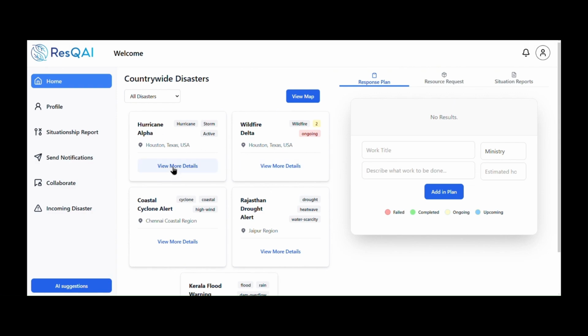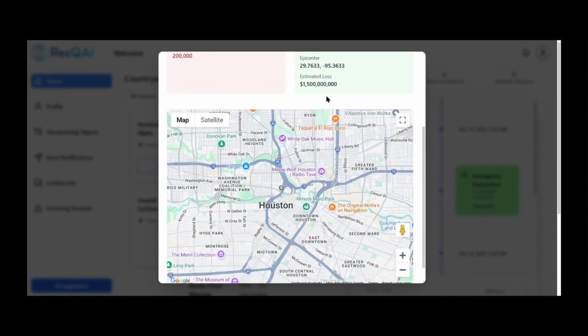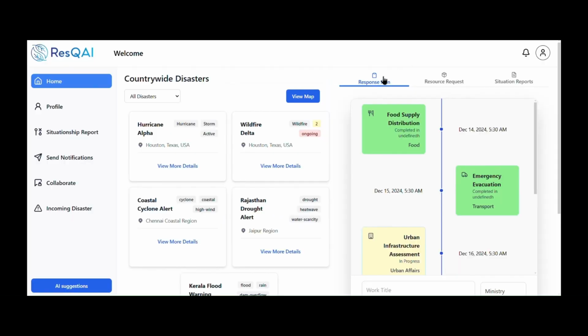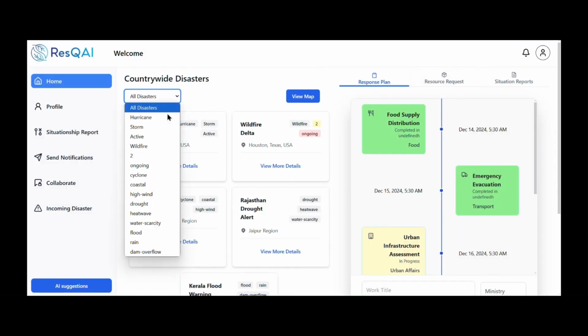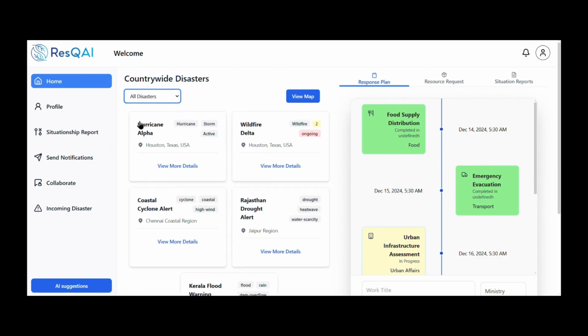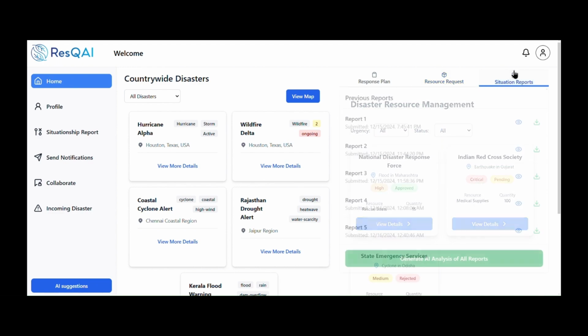To view more detail, you can click on this button, and here you can see all the details about a specific disaster. Now you can also see the view map where it shows all the disasters pinned. Also, we have filtering options. Now, for every disaster, we have three tabs: response plan, resource request, and situation reports.